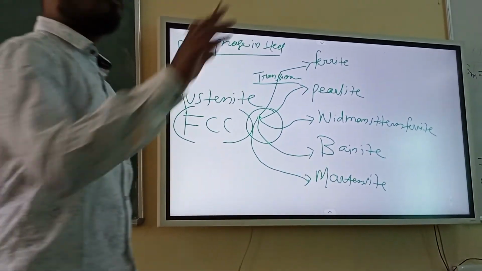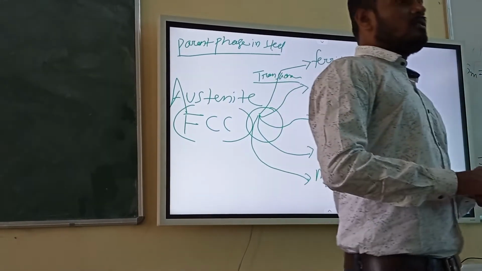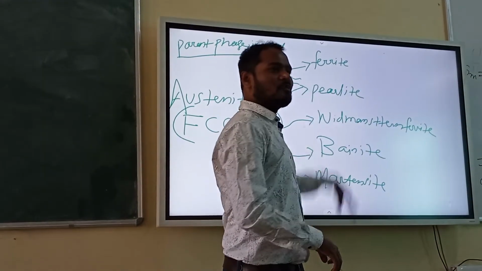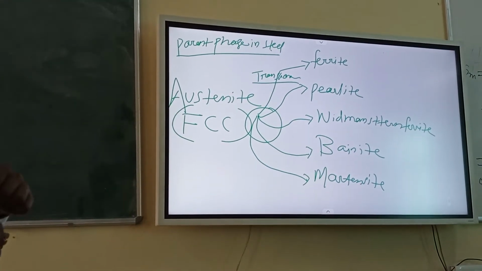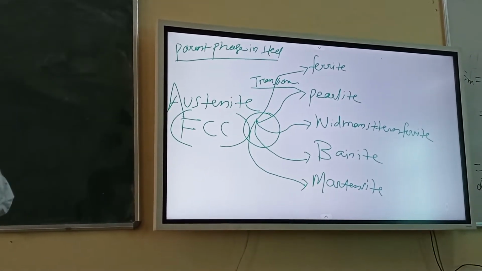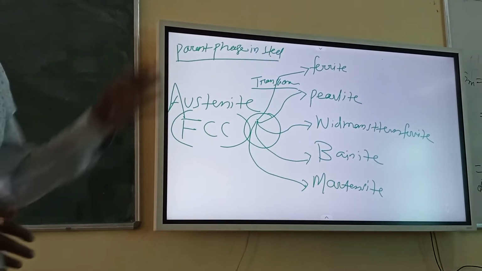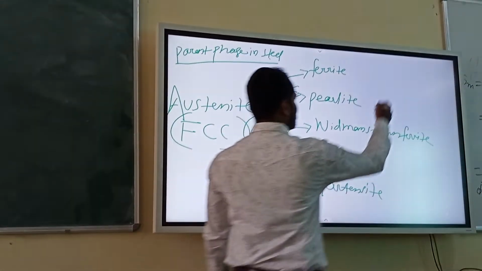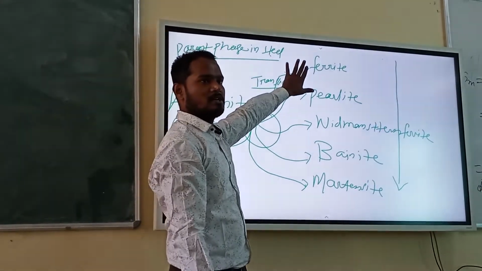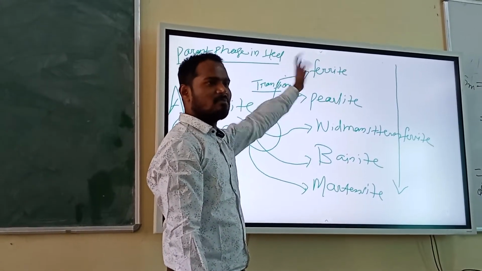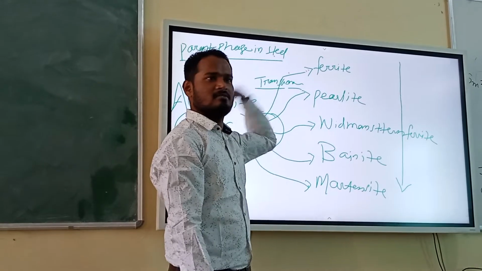If you carefully look at the TTT diagram, can you tell which one will be in the higher position and which one in the lower position? Ferrite will be higher and martensite will be lower. This is the order actually. At the top of the TTT diagram you will find pearlite basically. Pearlite means ferrite plus cementite. That's why I am writing ferrite simply.